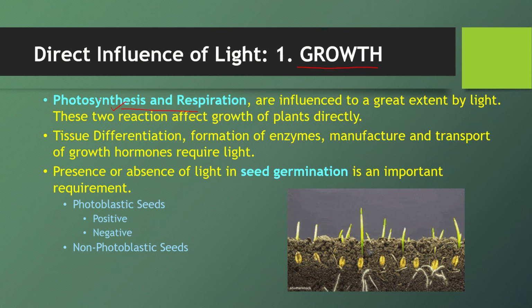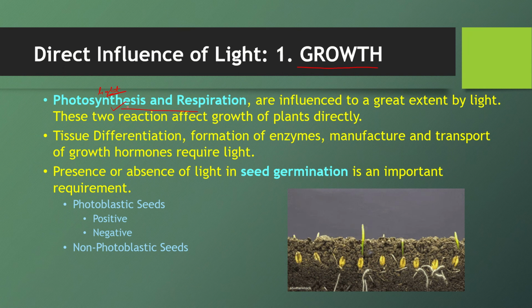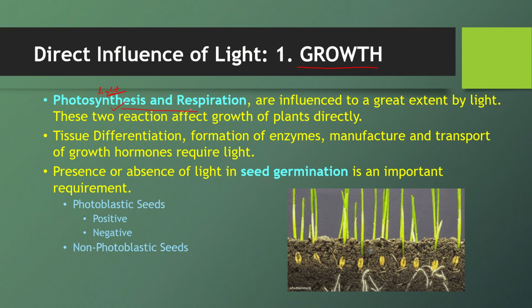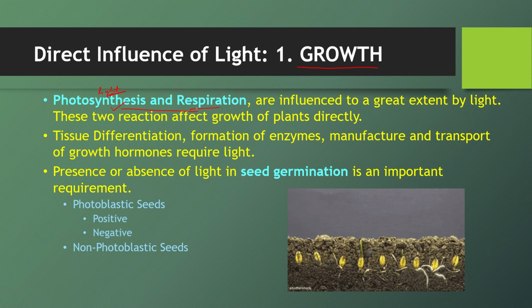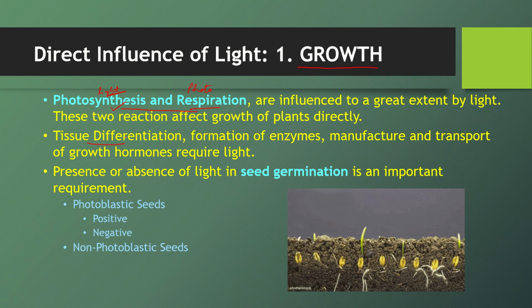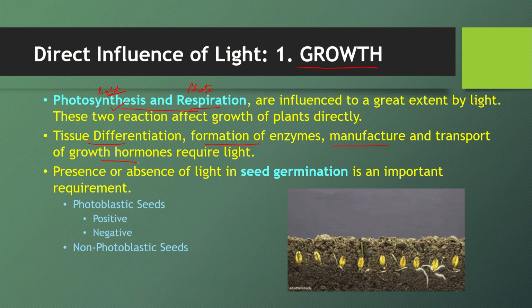We know that in photosynthesis, light is a must. Different wavelengths of light are absorbed for this phenomenon by chlorophyll pigments, and only then is the energy trapped converted into chemical energy, that is carbohydrates. For respiration also light is important, because for plants especially we give a reference of photorespiration, the additional one which takes place in the presence of light. Then tissue differentiation, means how an organ is developing, formation of enzymes, manufacture and transport of growth hormones, all these things require light.